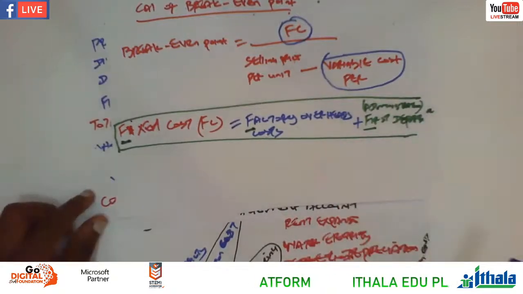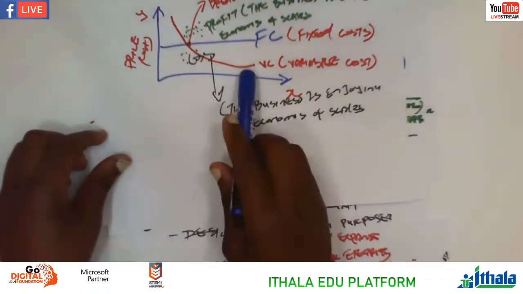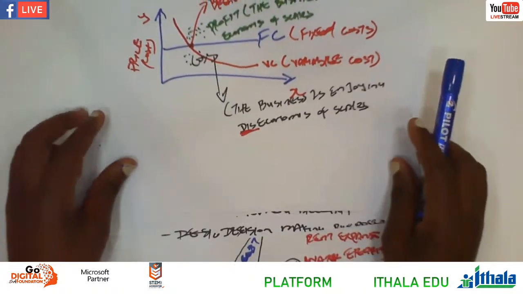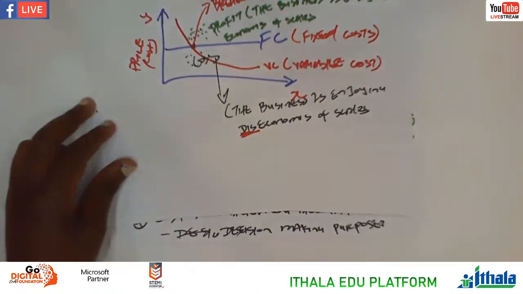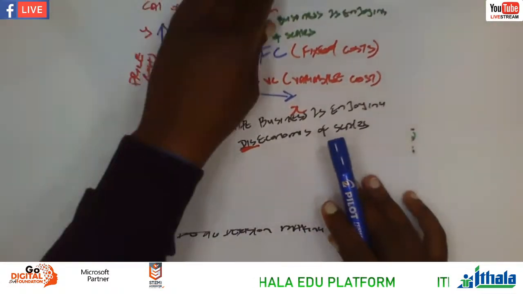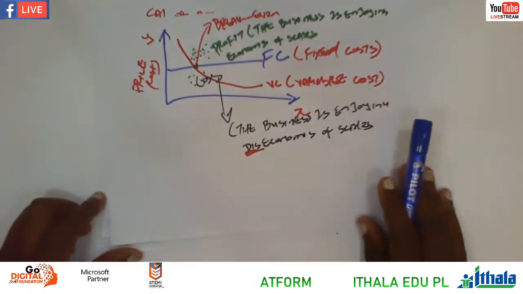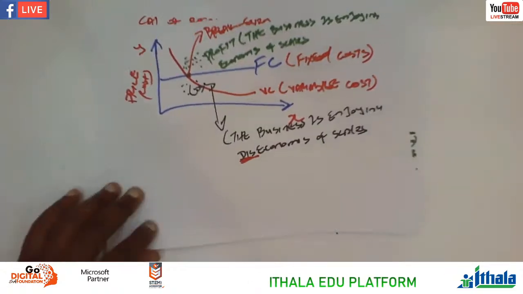We said variable means changes. So if you look at variable cost, you can see it changes as the price of goods changes. The behavior of price is very simple. The price can either increase or decrease. That's the behavior of the price, right? Either it's going up or it's going down, right? In most cases, it always goes up, right?